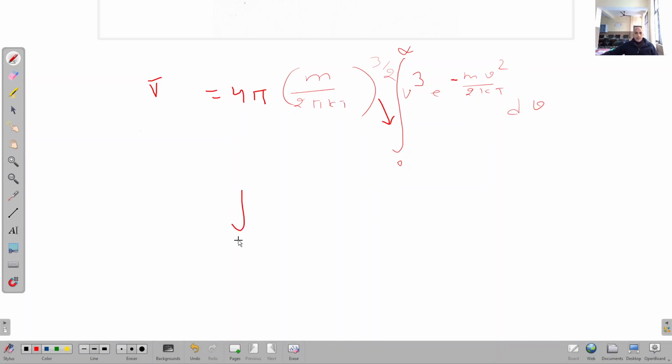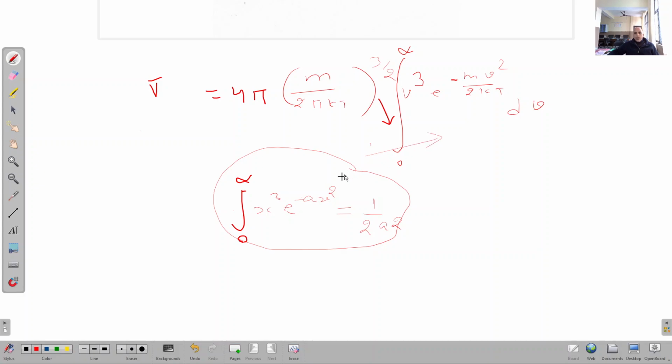The standard integral, I have told you in the class also, is integral 0 to infinity x cube e raised to power minus a x square, and it is equal to 1 upon 2a square. So this is the standard integral that we are going to use in this expression here.